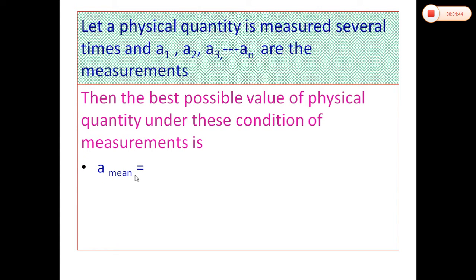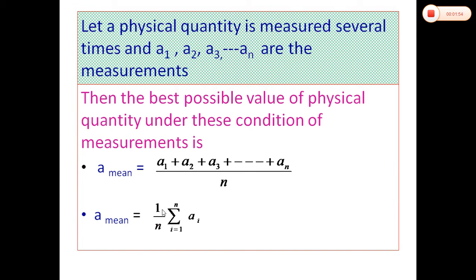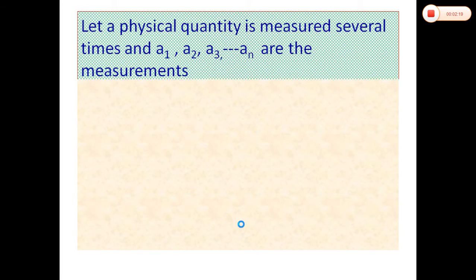The mean of these measurements, A mean is equal to A1 plus A2 plus A3 plus An divided by n. In terms of summation, we can write this one taking n outside the summation, 1 by n sigma i is equal to 1 to n Ai. If we expand this summation, we obtain A1 plus A2 plus A3 up to An, because the value of i we put from 1 to n. So this is treated as real value of the physical quantity.